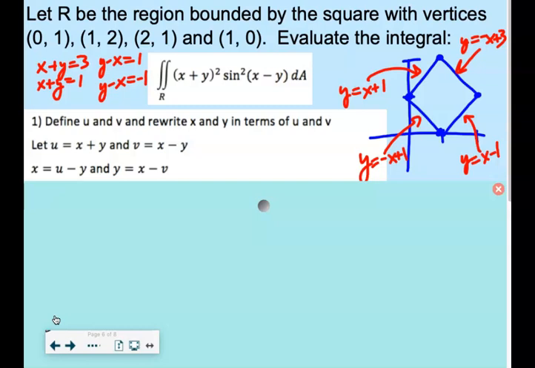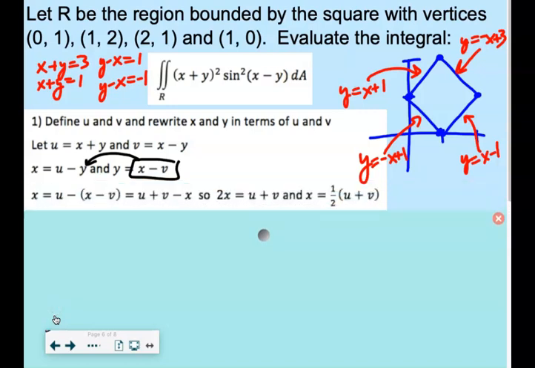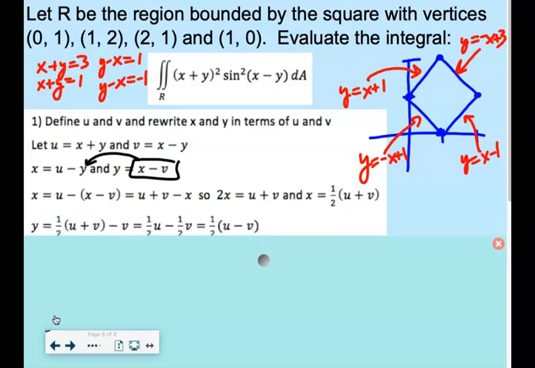Like when I did this the first time, I did it backwards. So I did x minus y equals negative 1, x minus y equals 1. So I let u equal x plus y and v equal x minus y. Solving for x equals u minus y, y equals x minus v. Then you take this y, plug it in here, you get u minus x plus v, and then you add the x over, and you end up with 1/2 times (u plus v). So there's my x. And then my y, I got 1/2 times (u minus v).